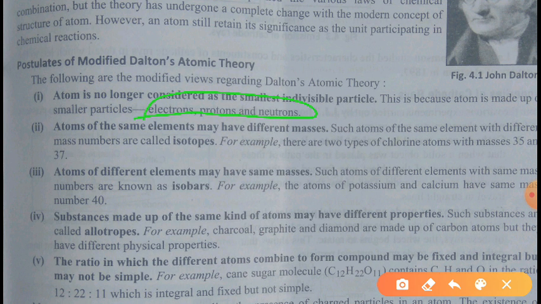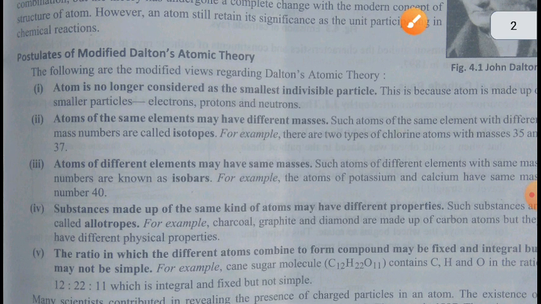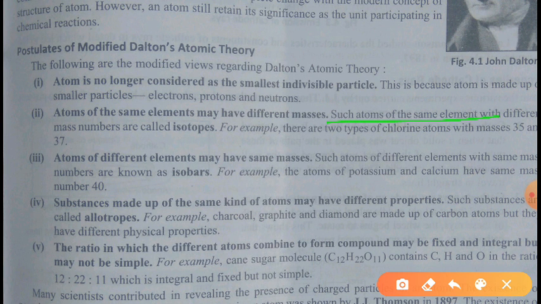As you can see here, such atoms of the same element with different masses have been found.